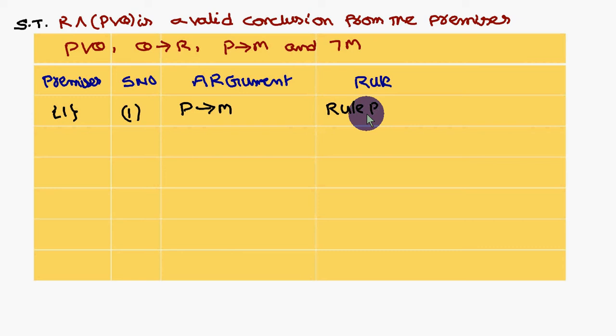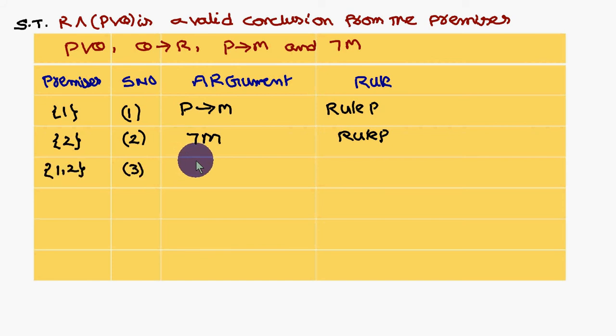So next, what am I introducing? Not m. I am introducing it, therefore it is also rule P. Below m I am writing not m, so m and m will get cancelled, and not m will go to p. Therefore, what is the conclusion you are going to get? Not p, you are going to get not p.